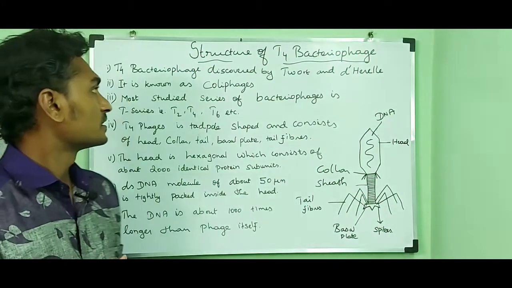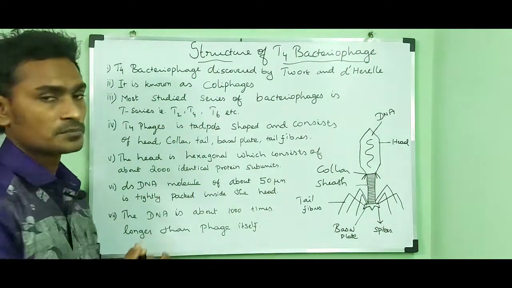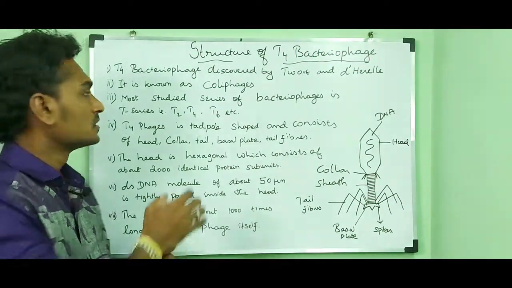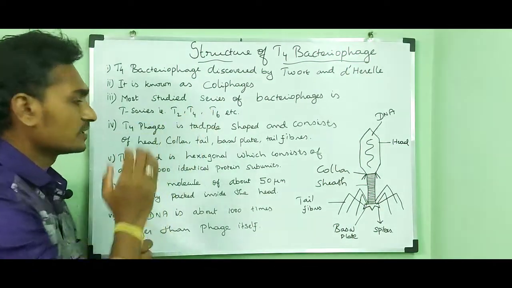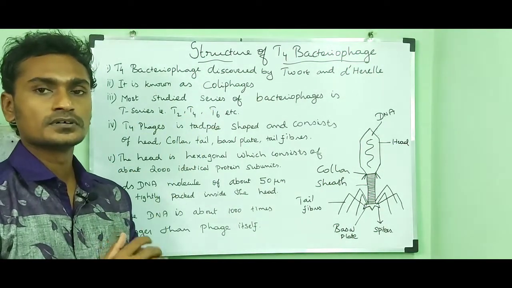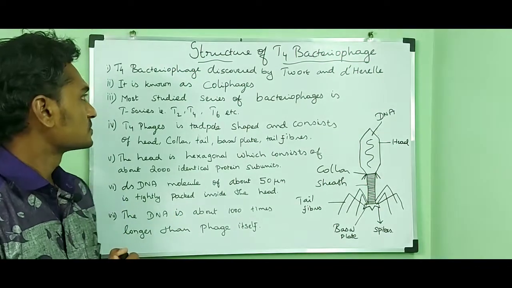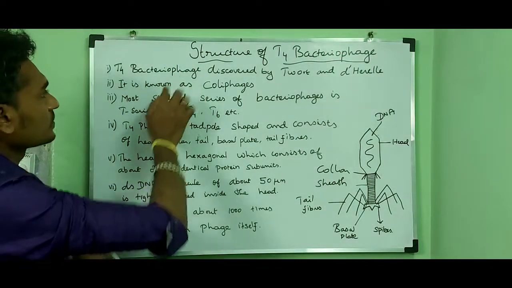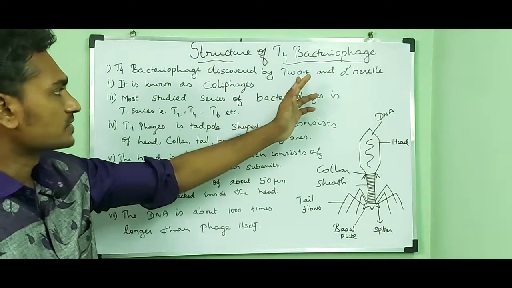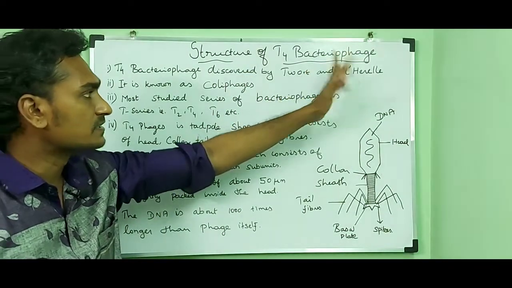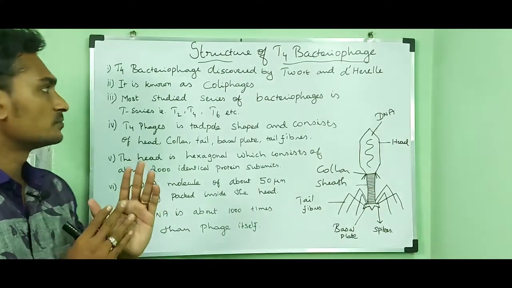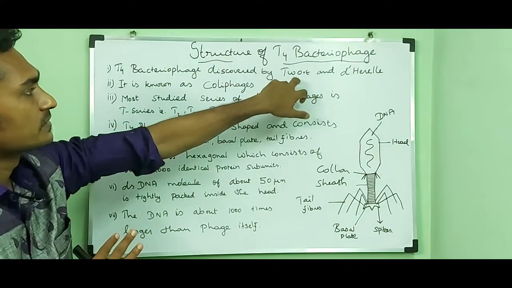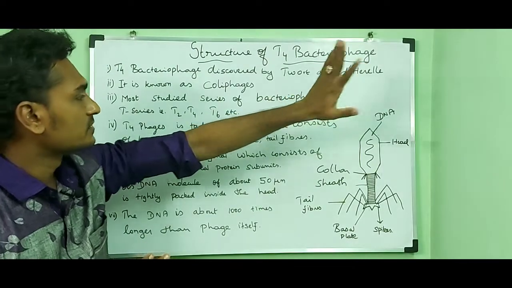Here I have written some important points about the T4 bacteriophage and its structure. First, the T4 bacteriophage was discovered by the scientists Twort and d'Herelle.